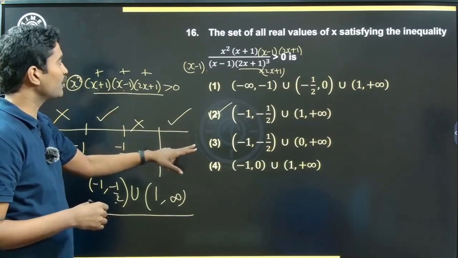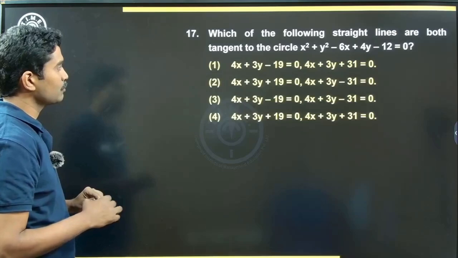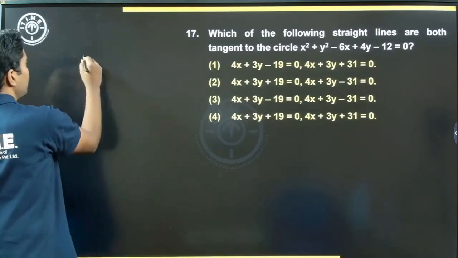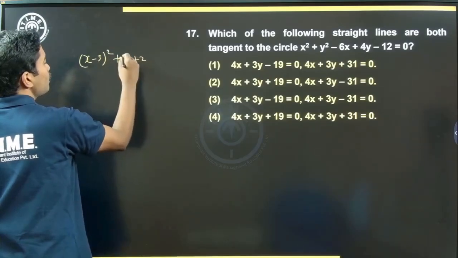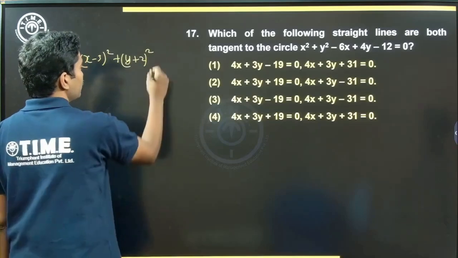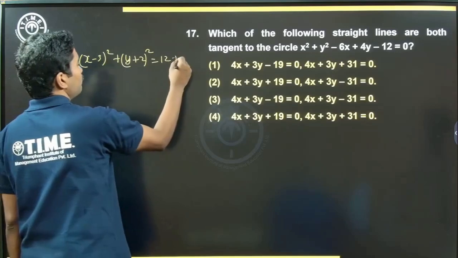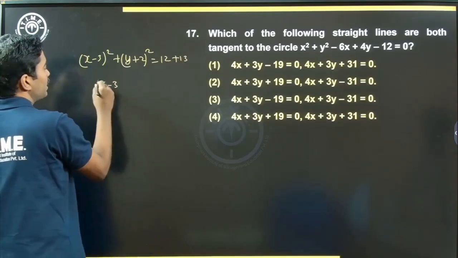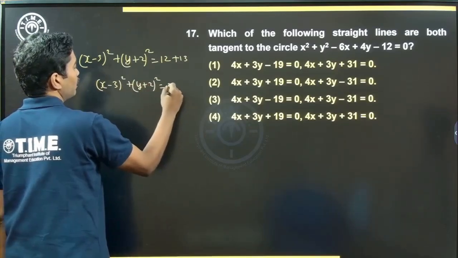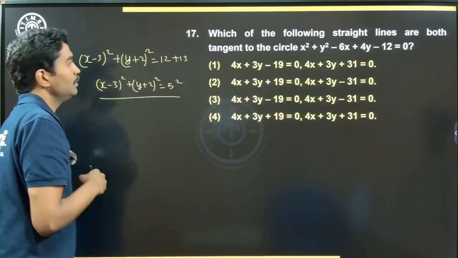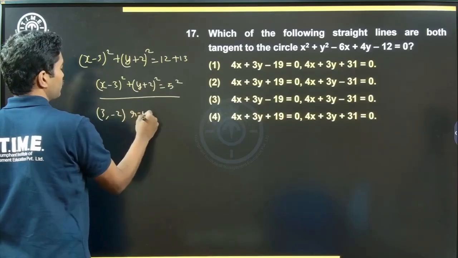Option 2, moving on. Which of the following straight lines are both tangents to this circle? Okay, what is that circle there? x minus 3 whole square plus y plus 2 whole square is equal to 12. 12 carried to the other side. 3 square, 9, 9 plus 4, 13, plus 13. So what do we have? x minus 3 whole square plus y plus 2 whole square is equal to 25, or 5 square. All right. So this is a circle with the center at 3 comma minus 2 and a radius of 5 units, right?